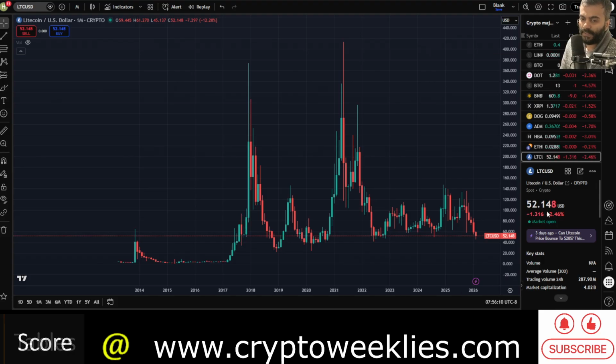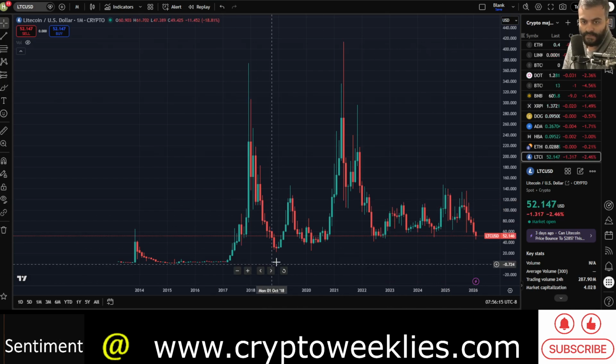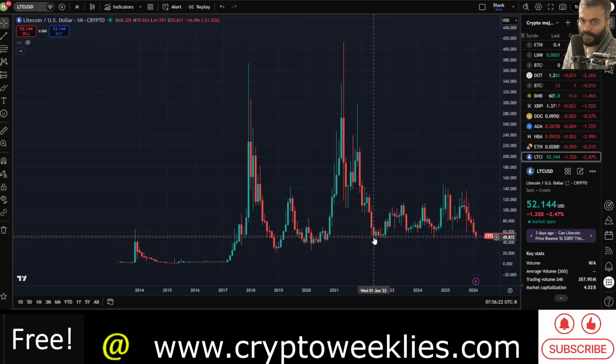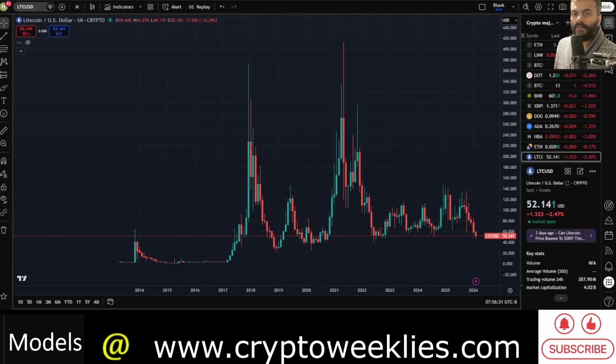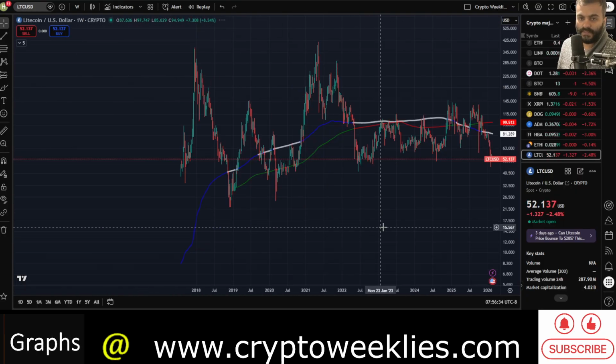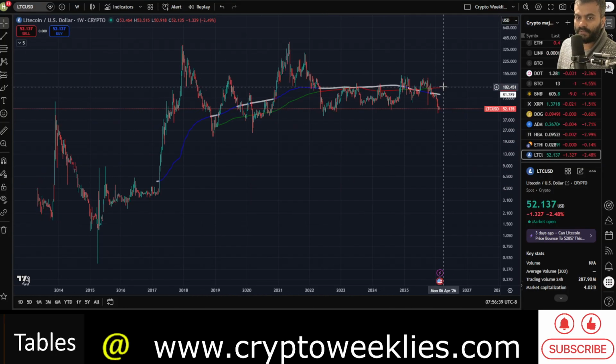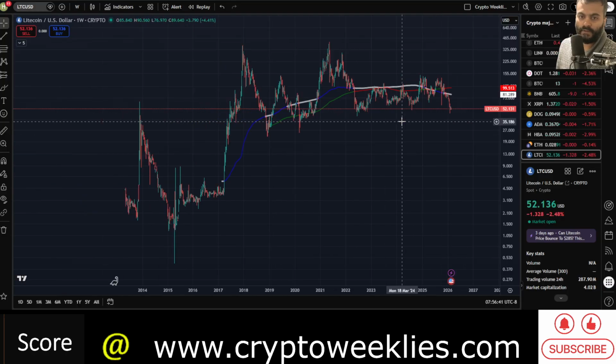You can see the price at this point, again $50 to $55, on the monthly candles as well. It's very close to the bottom that Litecoin had in 2018-2019 and also very close to the 2022 bottom. One could argue that if there is a monthly close below $52 or $53, that would be a new low for Litecoin. Right now the price is also below the 200-week and the 300-week simple moving averages. The 300-week is at around $99, the 200-week at around $81. So the longer term moving averages are also in line.